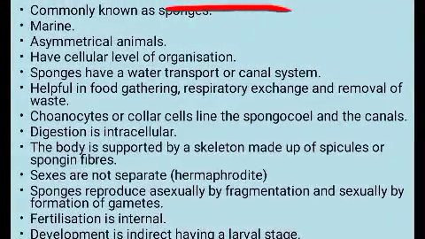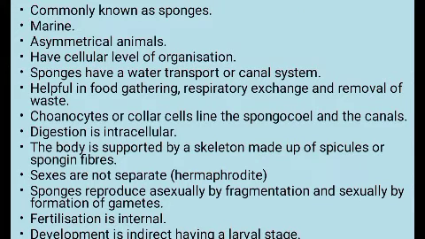They are commonly called sponges because they are soft, sponge-like structures. And they are generally marine organisms, and they show asymmetry. That means they cannot be cut into two equal halves. They show asymmetry, and they show cellular level of organization. Their body is formed of a group of cells which are not differentiated into tissues or organs. So we can consider them as the primitive multicellular animals.